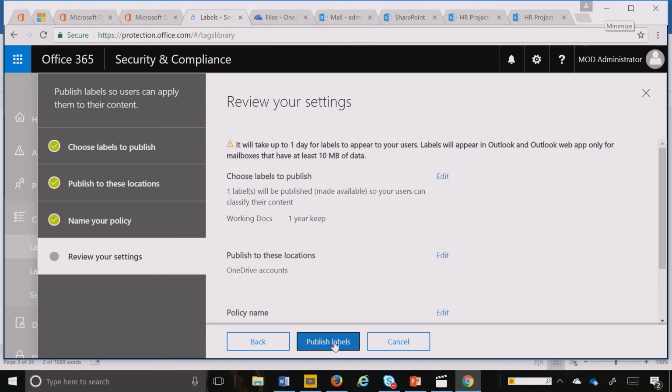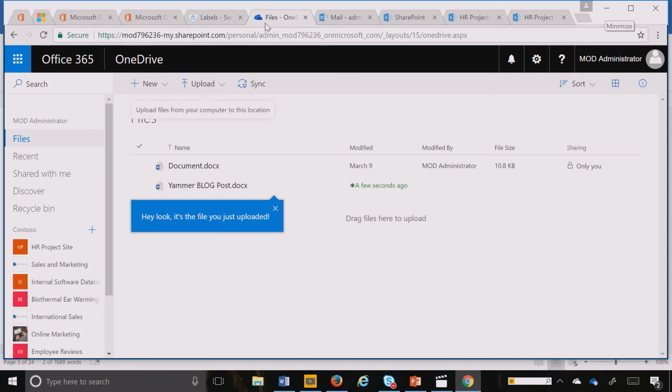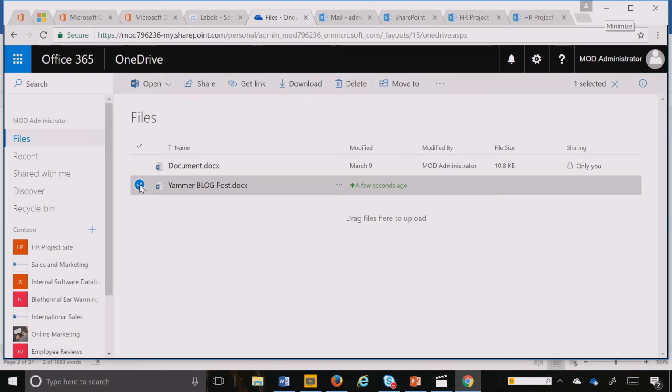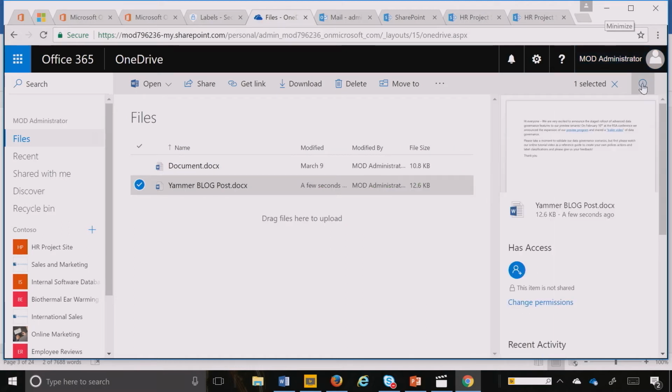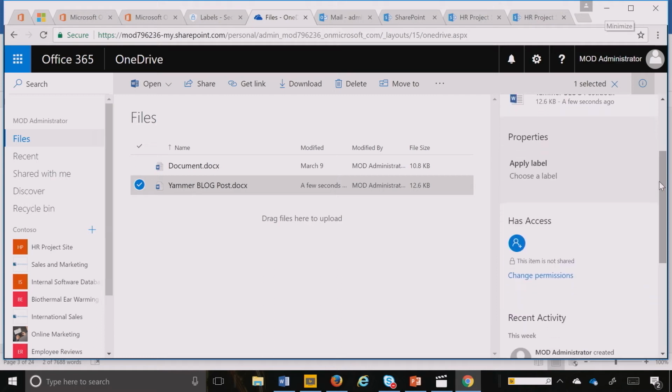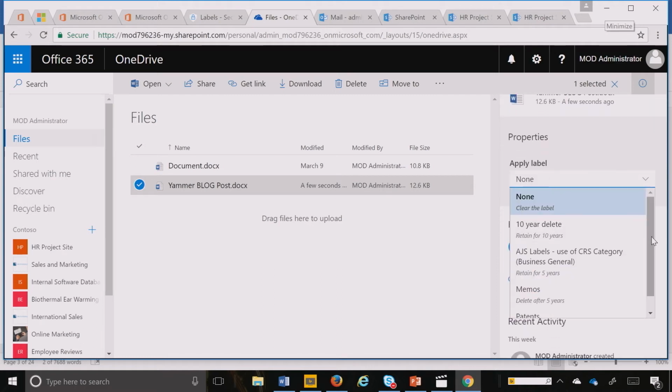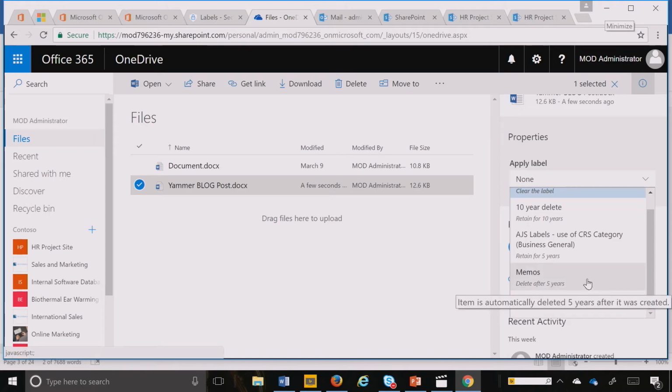So let me show you, when you publish the label, it's going to take about a day for this label to show up. But if I go to my OneDrive and select a document, very similar to SharePoint, I can go to my information panel, scroll down very quickly and apply a label called Working Documents. And this is where you publish it, and it'll show up. So that was how fast I was able to create a label, publish a label, and then show you how easy it is for the business user to come in and tag that label. Thank you.